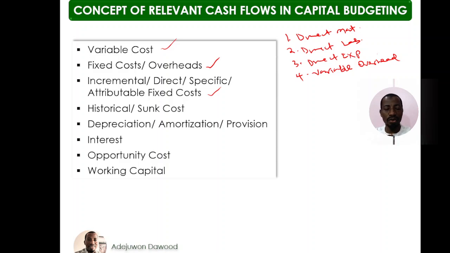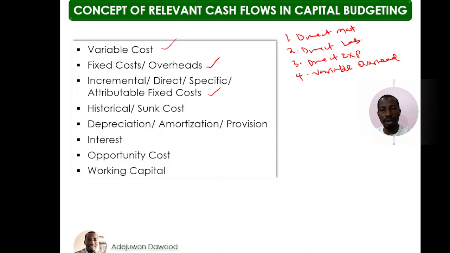Then the next item would then be historical cost. Historical cost is a sunk cost. Historical cost represents the original cost of the item. Therefore, historical cost is a past cost that have already been incurred and should be ignored in a question.